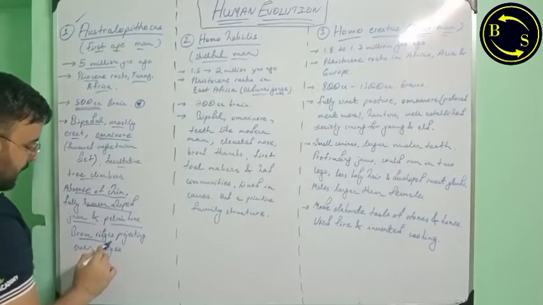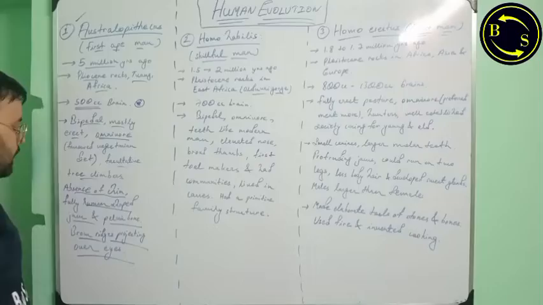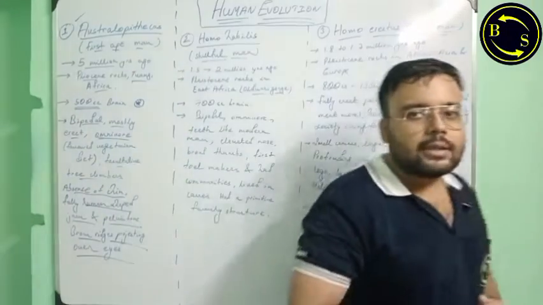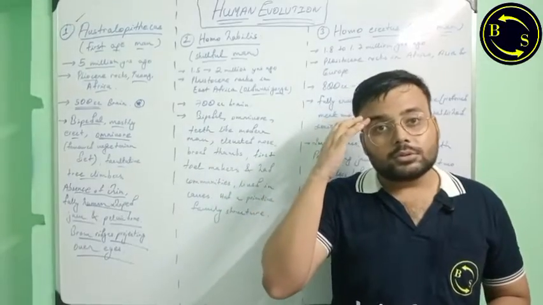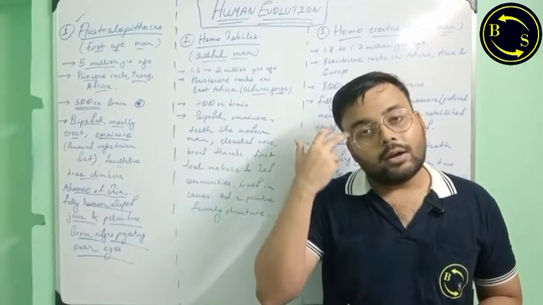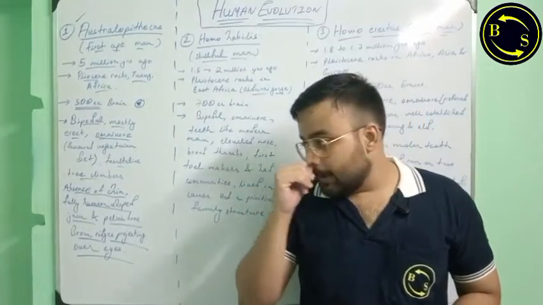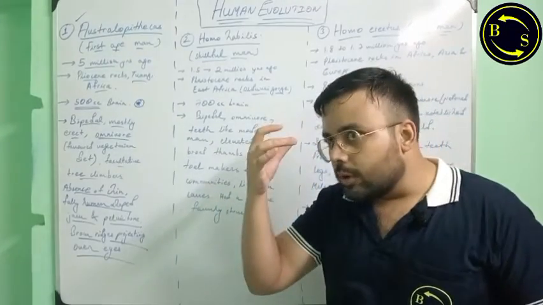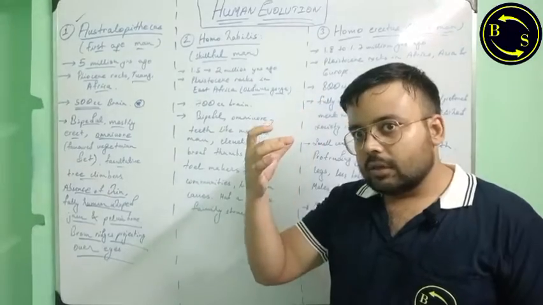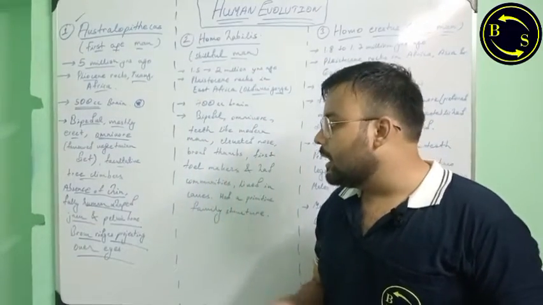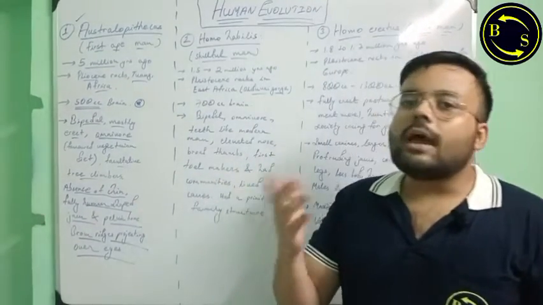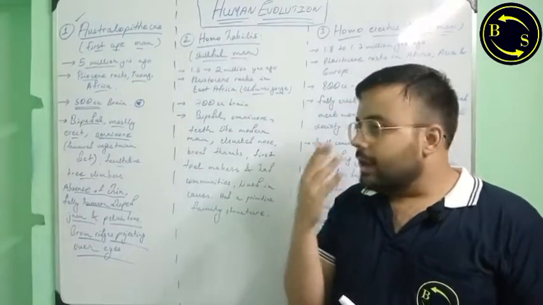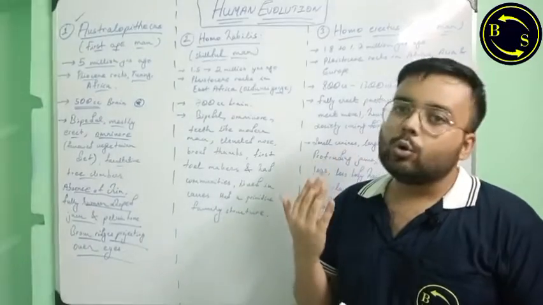And another ape-like feature that they have is the brow ridges. Brow ridges is the bone underneath our eyebrows. This is our eyebrow, and the bone underneath our eyebrows is the brow ridges. So like the chimpanzees, their brow ridges were protruded over their eyes, giving an ape-like feature, and also they did not have an erect prominent nose like ours. They had an ape-like flattened nose.